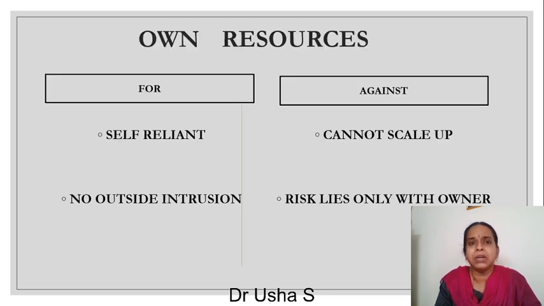Now, what are the advantages and disadvantages of each of such sources of funds? If you use your own funds or your own resources in an organization, it will be called retained earnings. The advantages are, you are self-reliant. That is, you don't have to borrow from somebody else and there is no outside intrusion. So once you don't borrow from somebody else, they cannot intrude and exercise their force upon your business.